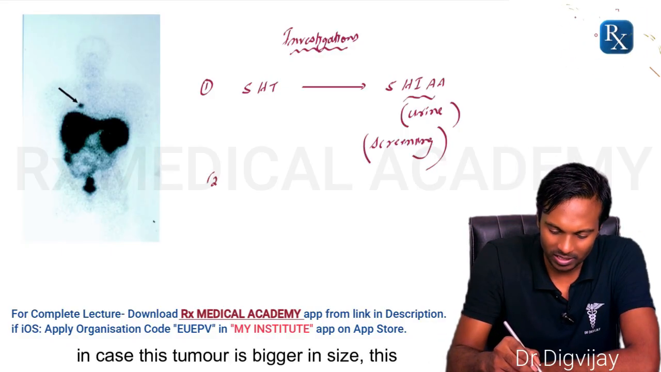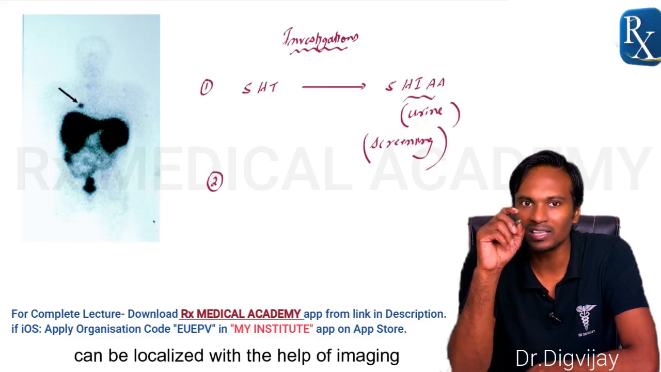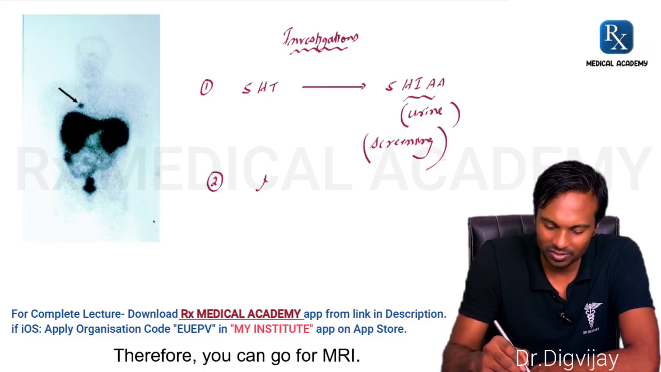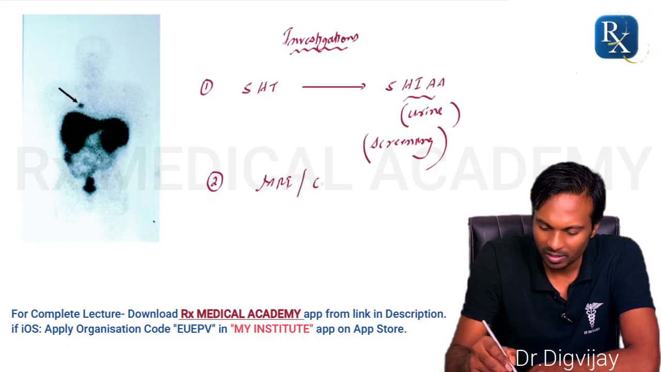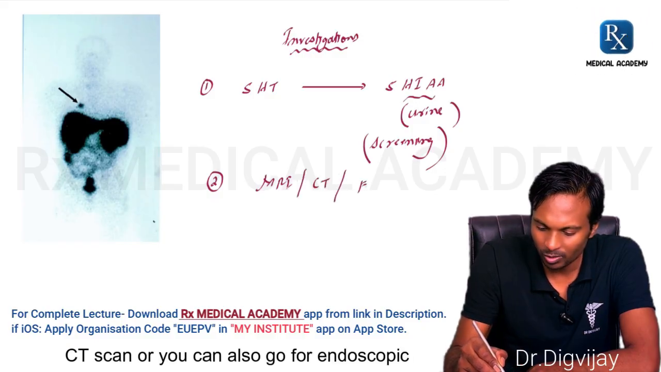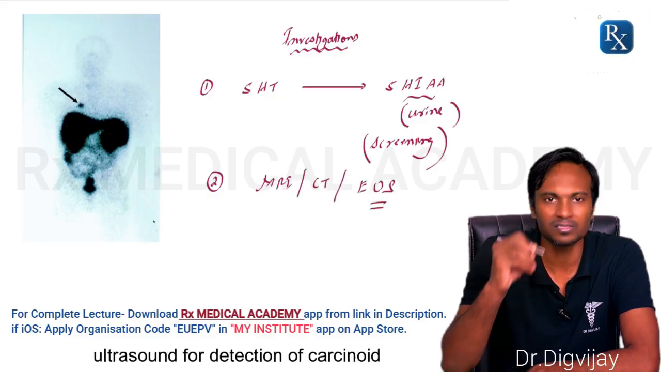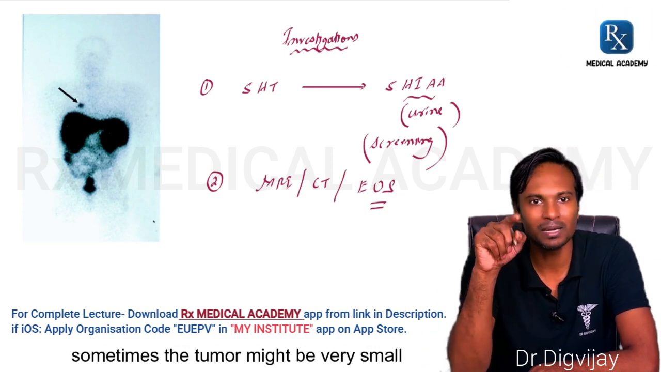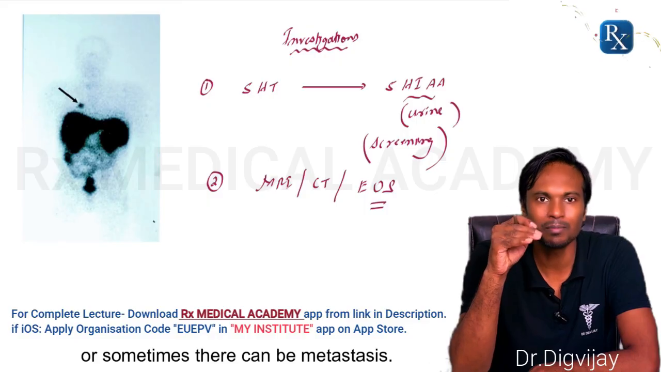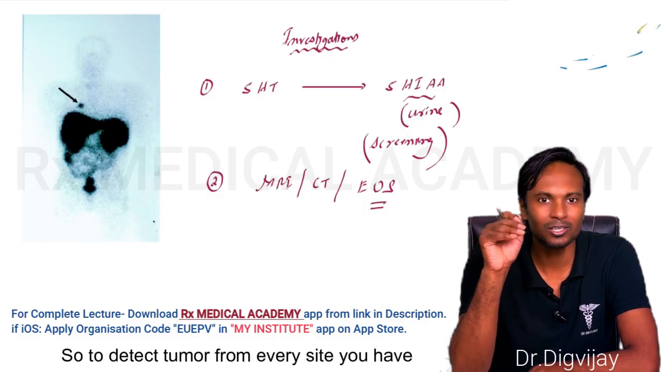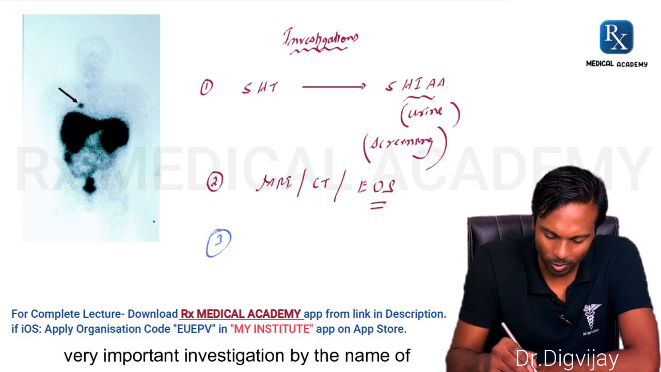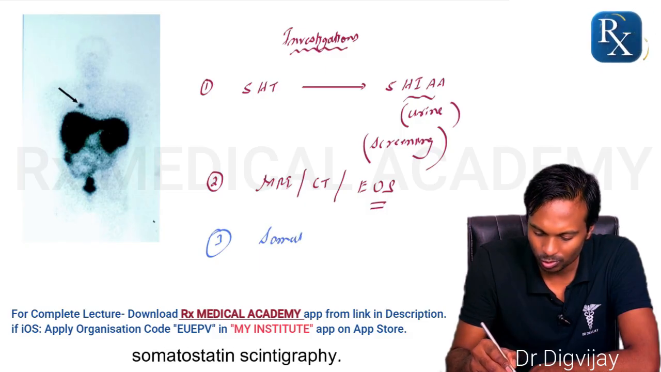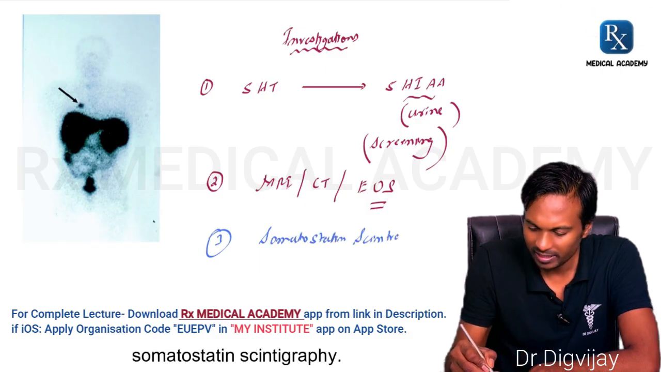In case this tumor is bigger in size, this can be localized with the help of imaging techniques. Therefore, you can go for MRI, CT scan, or you can also go for endoscopic ultrasound for detection of carcinoid syndrome. But sometimes the tumor might be very small, or sometimes there can be metastasis. So to detect tumor from every site, you have a very important investigation by the name of somatostatin scintigraphy.